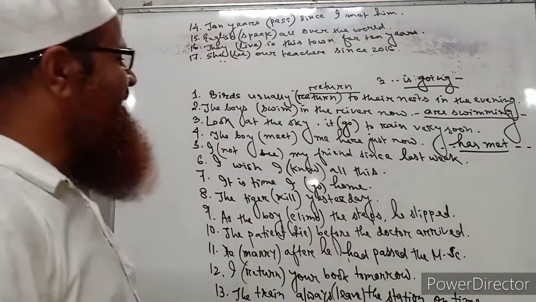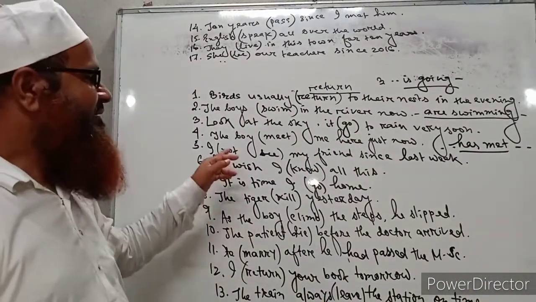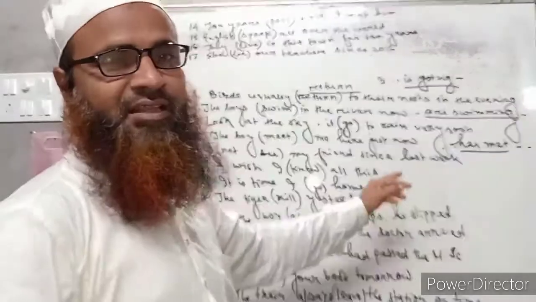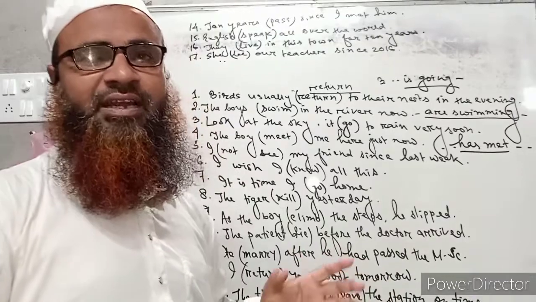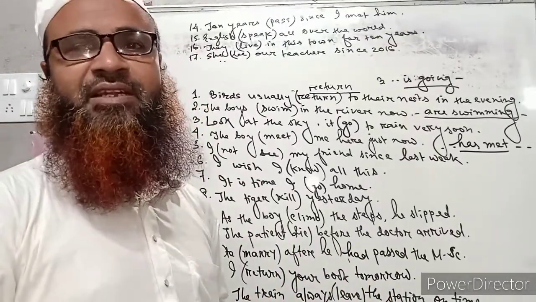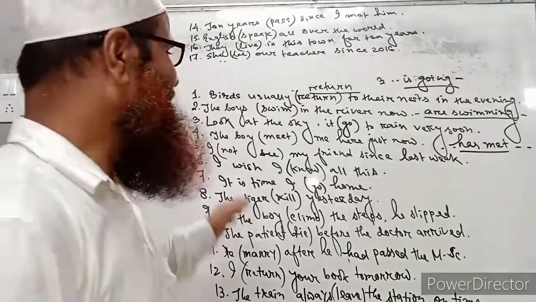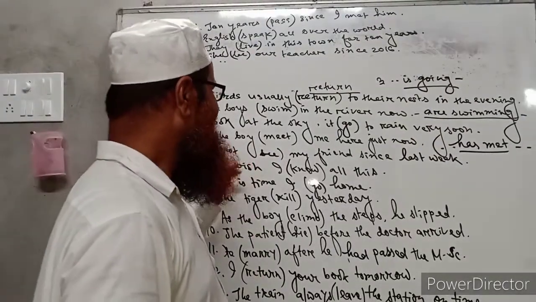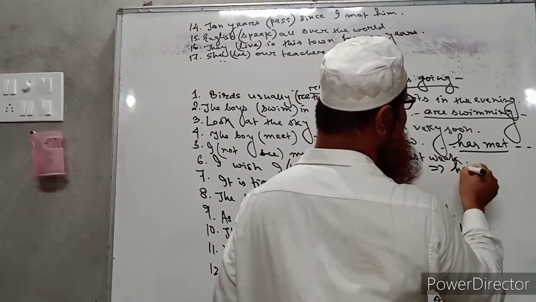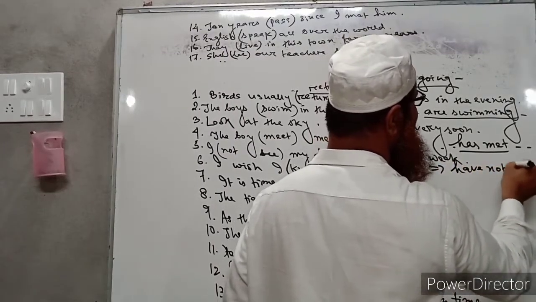Again, I not see my friend since last week. Here the sentence is in negative form, and since is present here. So when there is since, for, yet, till now, and the sentence is in negative form, that sentence must be written in present perfect tense. That is why you have to correct it as I have not seen, or haven't seen.